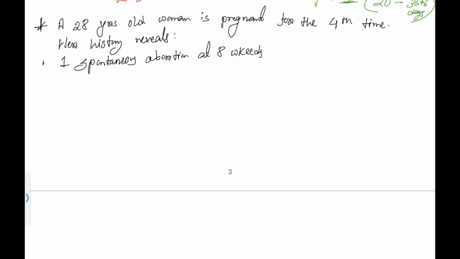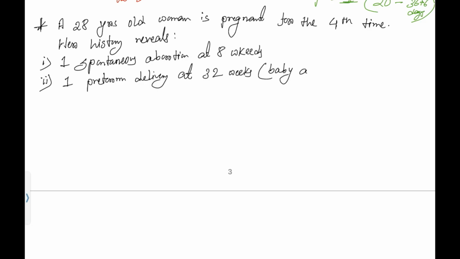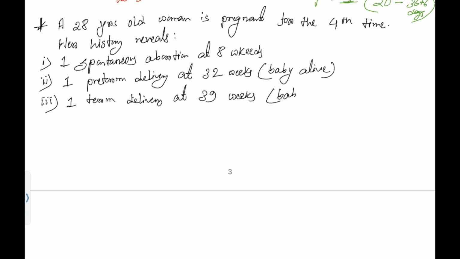The first history is like this. Second history is one preterm delivery at 32 weeks. And also mention that the baby is alive. Okay. Baby is still alive. The third history reveals one term delivery. Okay. One term delivery at which week? At 39 weeks. Here also she mentioned that the baby is alive.